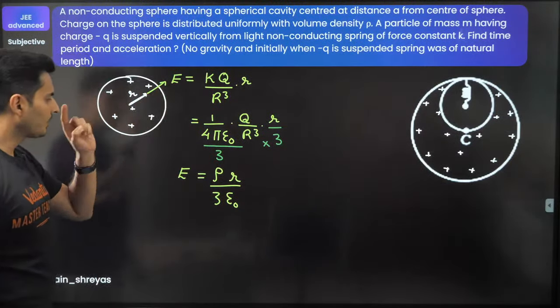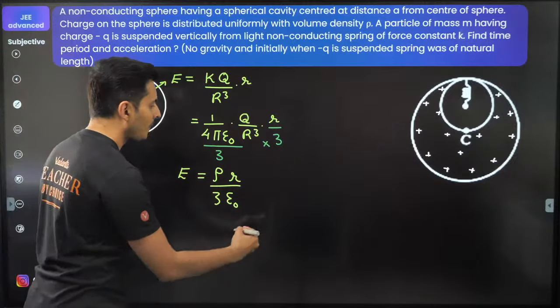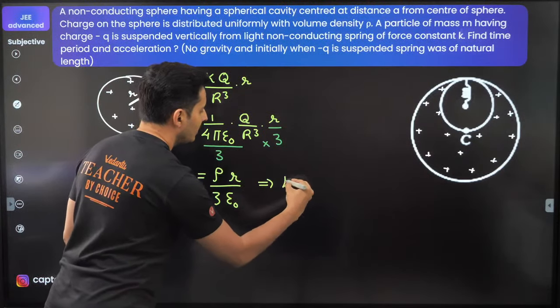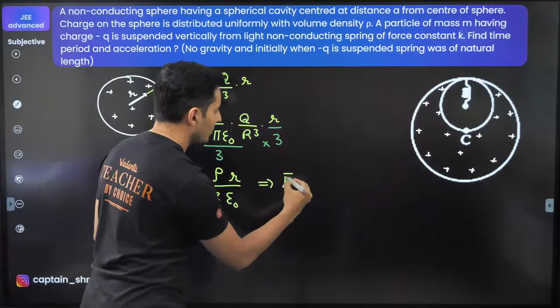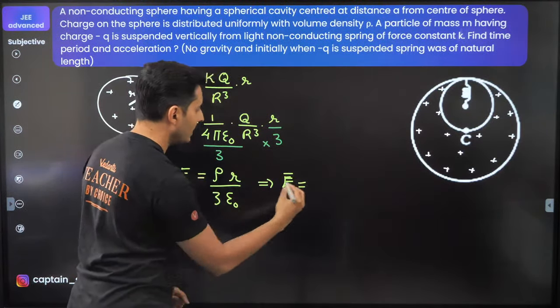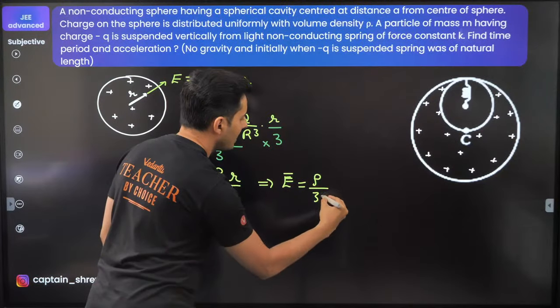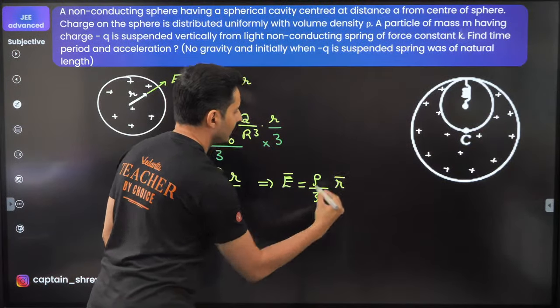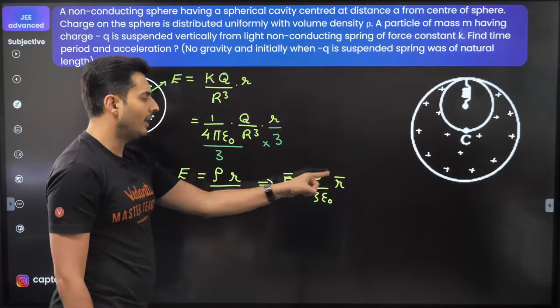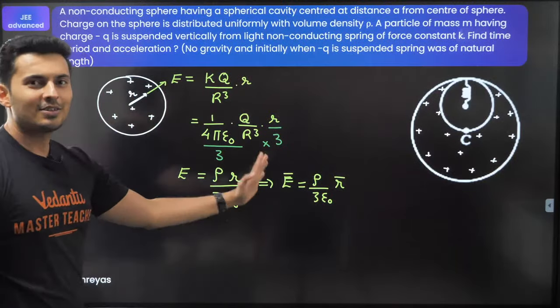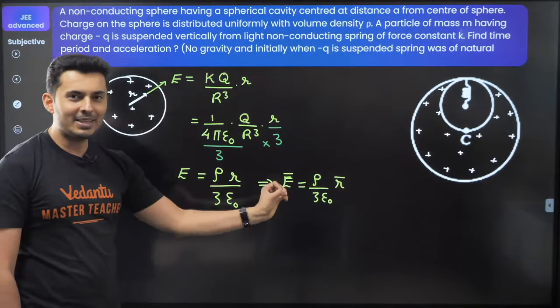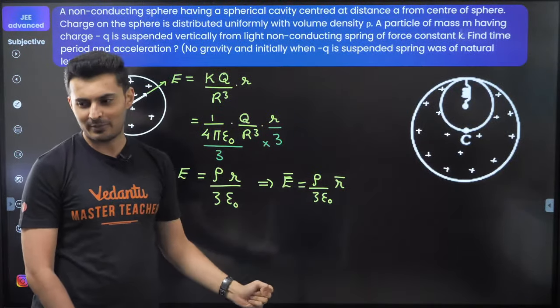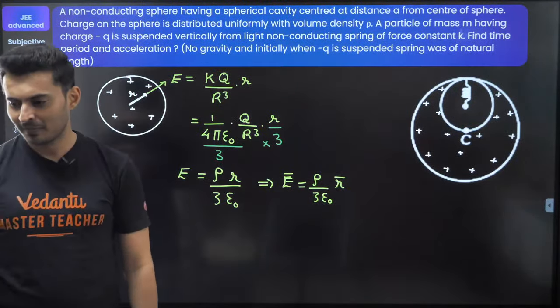But if you write it in vector form, the electric field vector and the r vector are in the same direction. So the electric field vector will be rho by 3 epsilon naught times r vector. E vector and r vector are in the same direction. This is the crucial step of the problem. Writing it in vector form, you will see the magic which happens after this step. Everybody with me on this?